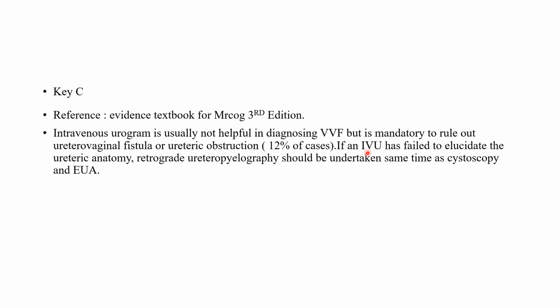If an intravenous urogram has failed to elucidate the ureteric anatomy, retrograde ureteropyelography should be undertaken at the same time as cystoscopy and examination under anesthesia. So if IVU has failed to demonstrate any ureteric damage, we have to go for retrograde ureteropyelography. So this is the answer in this question. The key is C.